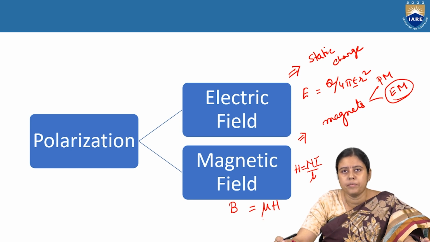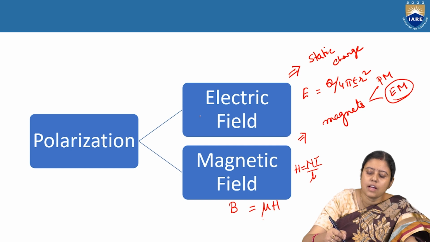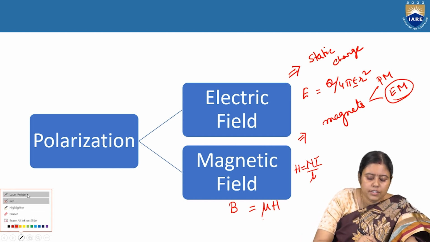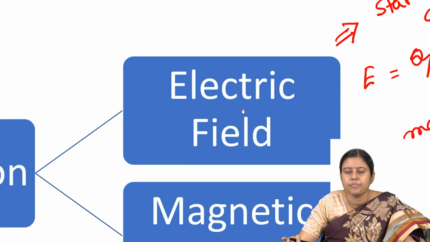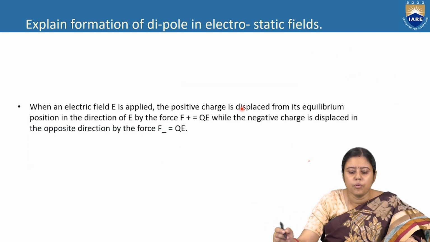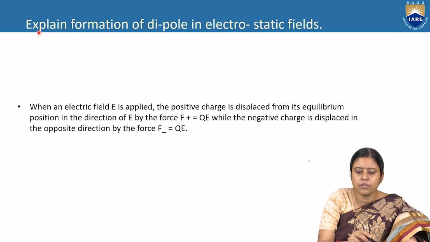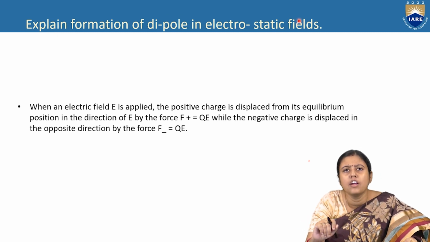In this chapter, we will discuss the polarization of electric field and magnetic field. And in the first part of this topic, we will discuss the polarization of the electric field only. So first we will explain the formation of a dipole in electrostatic fields. First we have to understand what a dipole is.